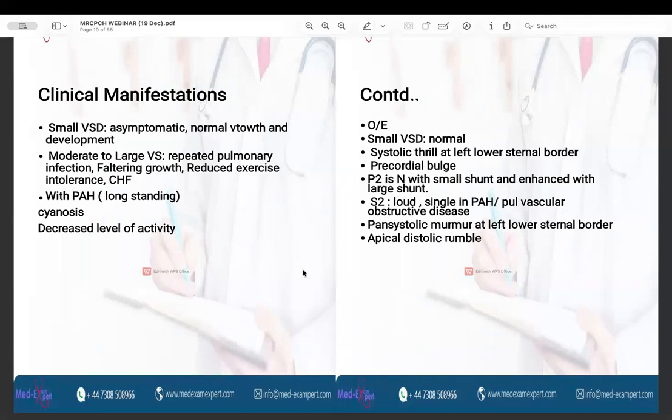The second heart sound is loud and single in pulmonary arterial hypertension, or when pulmonary vascular obstructive disease is there. And the characteristic murmur of VSD is a pansystolic murmur, also known as a holosystolic murmur, at the left lower sternal border. And you'll also be able to appreciate an apical diastolic rumble.